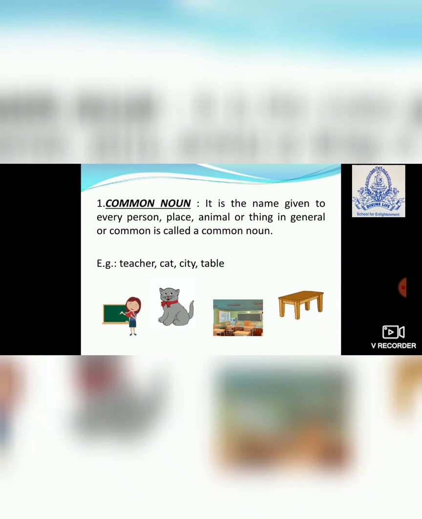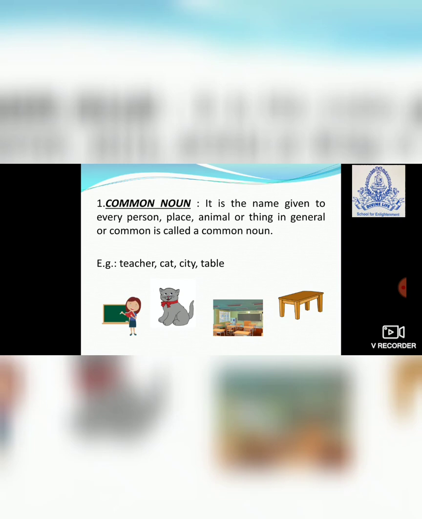Now comes table. What is a table? Table is a common name of a table. I have not mentioned whether it is a round table or a square table or a red table or blue table. I'm only talking about a common table. You can see an example like, the table is in the hall. What table? Which table? I have only said commonly that a table is in the hall. It means we are not talking about a particular table, we are talking about table only, right? So all these things come in common noun.